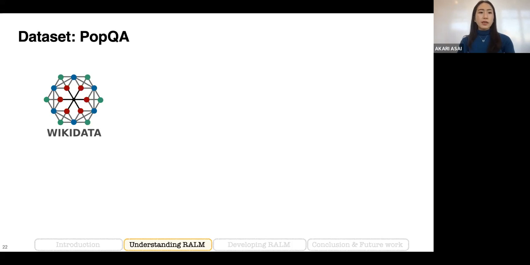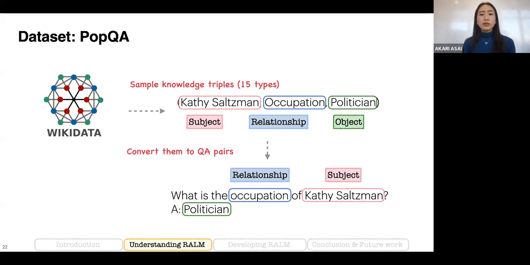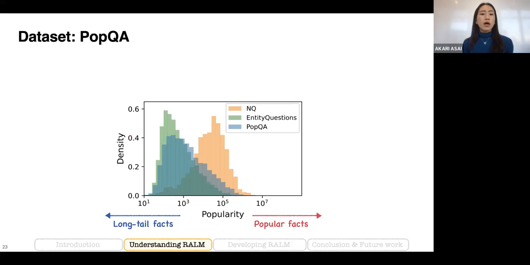To conduct this fine-grained analysis, we construct a new dataset to get fine-grained annotation of relationship type and also a diverse distribution of popularity. How it works is that we first randomly sample many knowledge triples from Wikidata, which is one of the biggest knowledge graphs in the world right now. And we sample 15 different relationship types. Then we convert those knowledge triples into natural language format based on predefined templates. By doing that, we can cover many questions with a diverse popularity distribution.